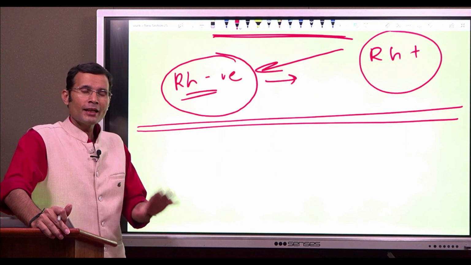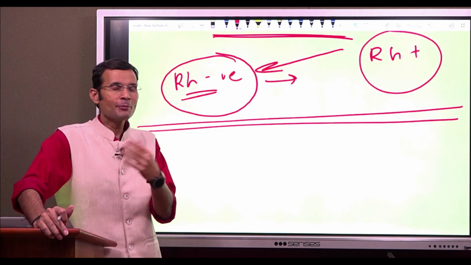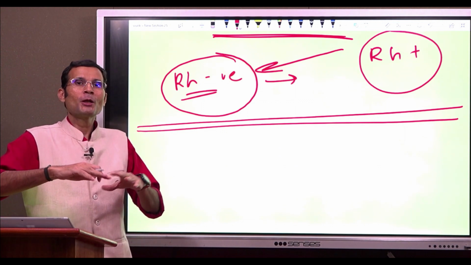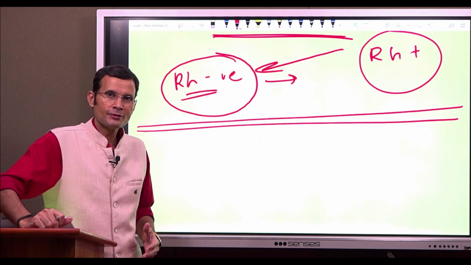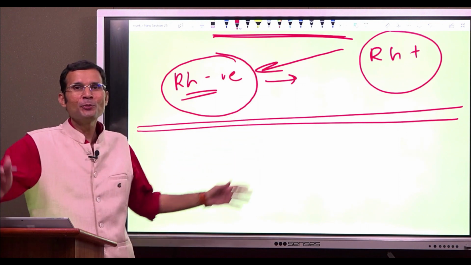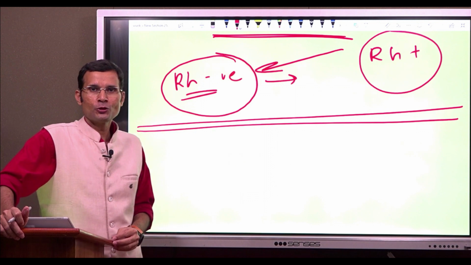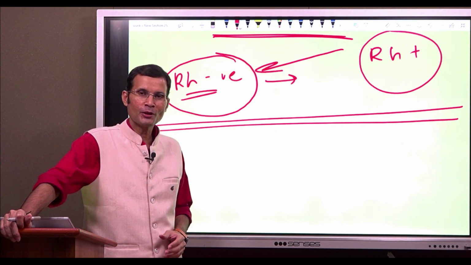So that is really a function of the blood group antigens. Let me make it clear. I am asking about what purpose or what function is served by the blood group antigens. It's not so that we can categorize humans into blood group systems. No, they have a certain functional role. So that is a small topic related to the blood group antigens.